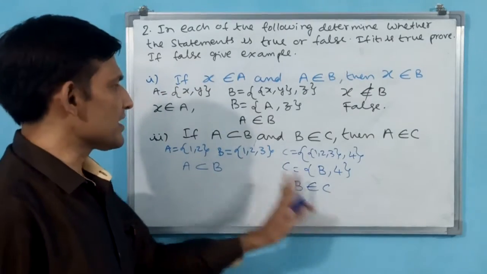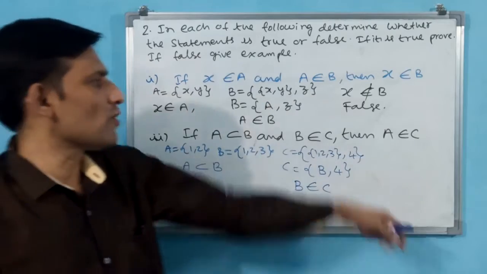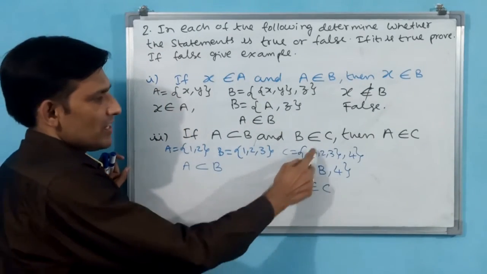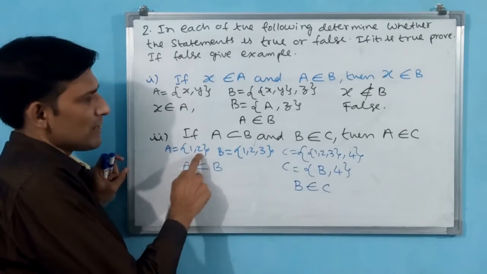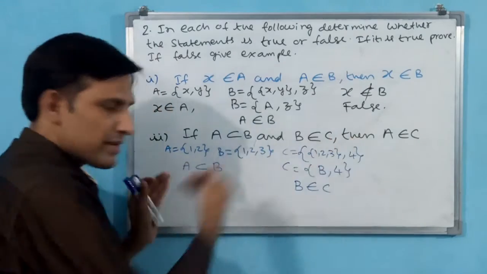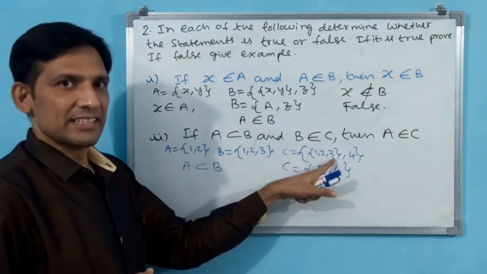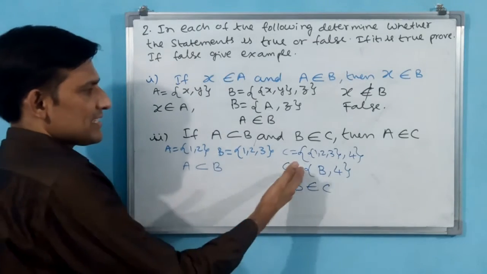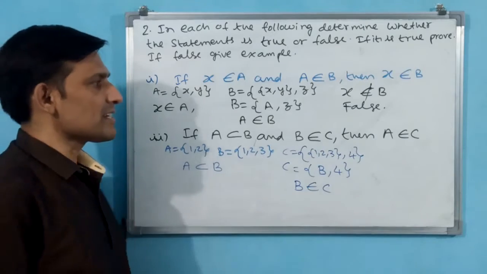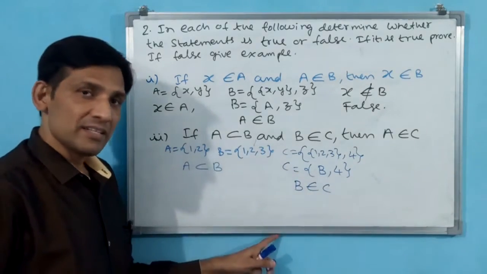Okay? Until here, these conditions you have to make anyway. Now you go for A belongs to C. In C, is there any A? A is {1, 2}, but {1, 2} is not there. 1, 2, 3 are locked. You cannot bring out 1, 2 separately, because 1, 2, 3 are locked. You understand, na? Then A is not there. B is there, 4 is there, but A is not there. Then the statement A belongs to C means A is an element in C, which it is not.